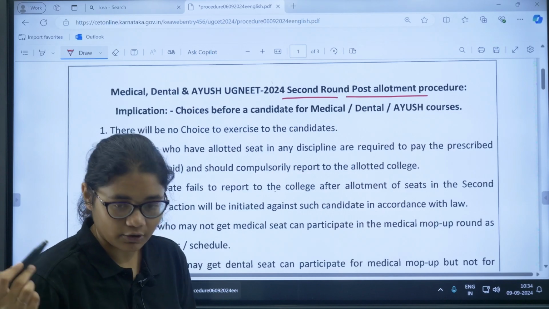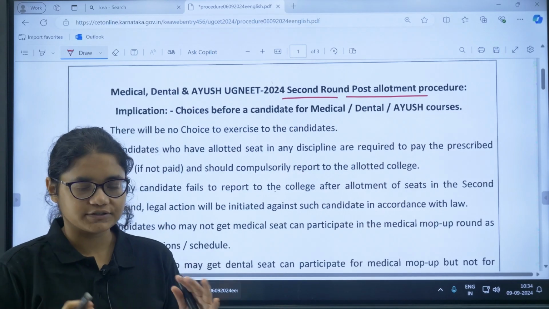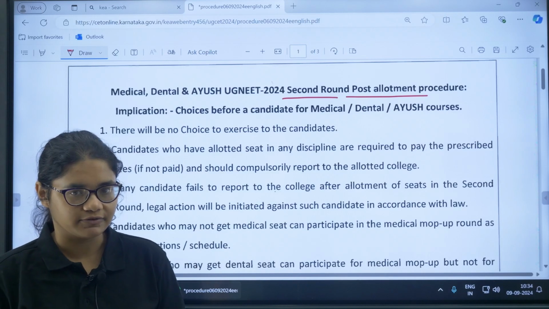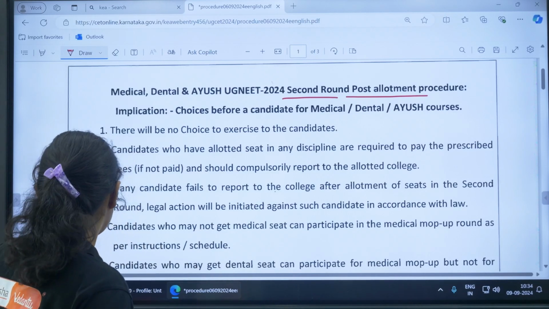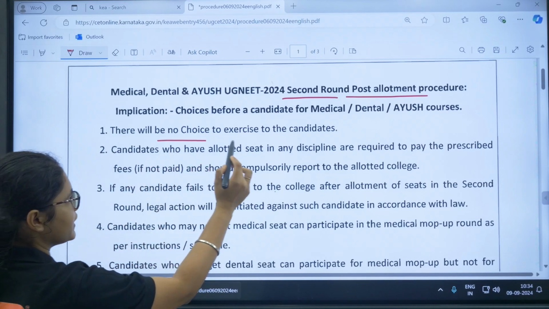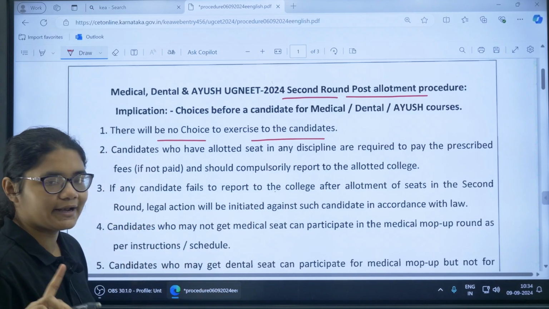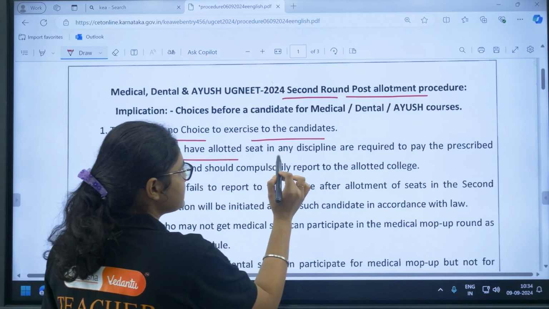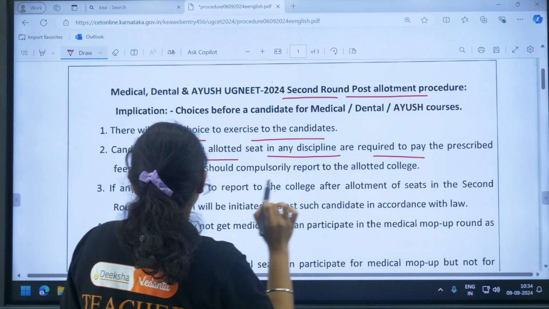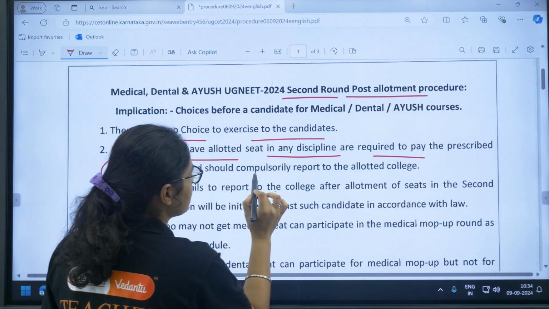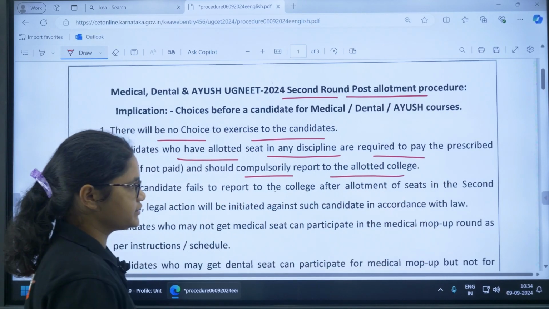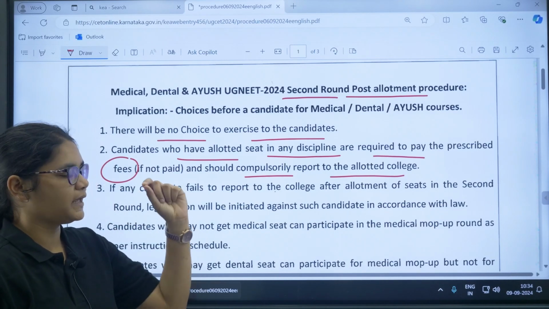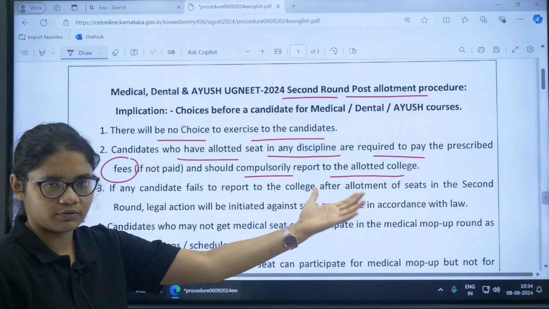After you have been allotted a seat in the second round, what will be the procedure after that? The first point says that there will be no choice to exercise for the candidates. Candidates who have been allotted a seat in any discipline are required to pay the prescribed fees and should compulsorily report to the allotted college. You do not have any choice there.